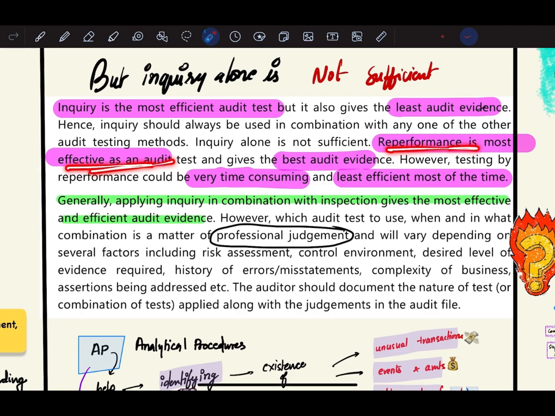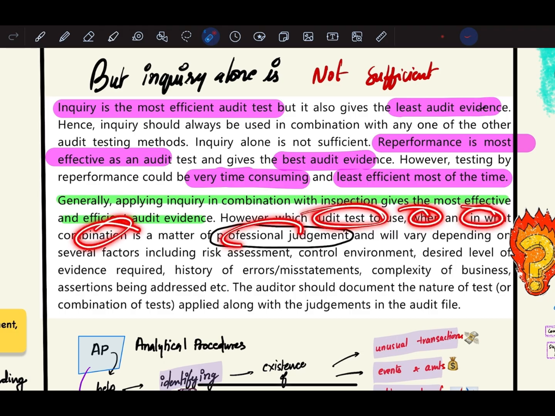Reperformance is the most effective audit test, and it gives the best audit evidence. However, testing by reperformance could be very time consuming and least efficient most of the time. So basically, you need to apply inquiry in combination with inspection. If you apply inquiry in combination with inspection, it gives the most effective and efficient audit evidence. However, which audit test to use, when and in what combination is a matter of professional judgment.